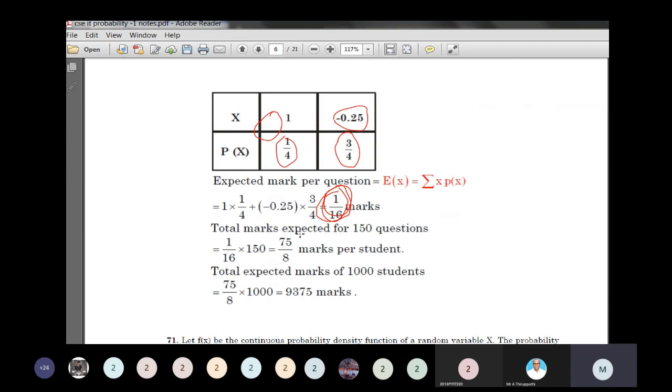So the total expected marks for 150 questions: this is for one question, so for 150 questions it is 1/16 into 150. Simplification, we get 75/8 marks per student. In the class, how many students are given? 1,000 students. So the total marks of 1,000 students equal 75/8 into 1,000, which is 9,375 marks. This is the expected mark of all the students.